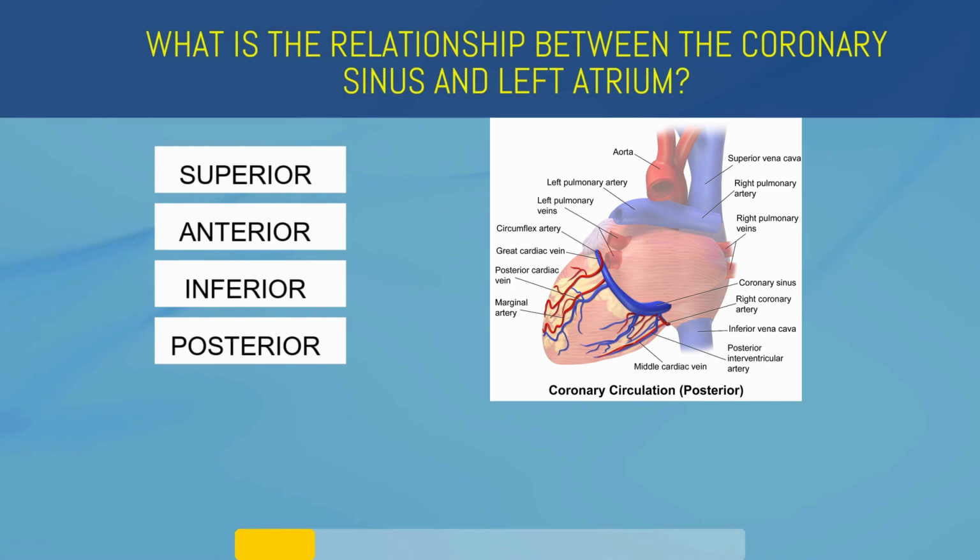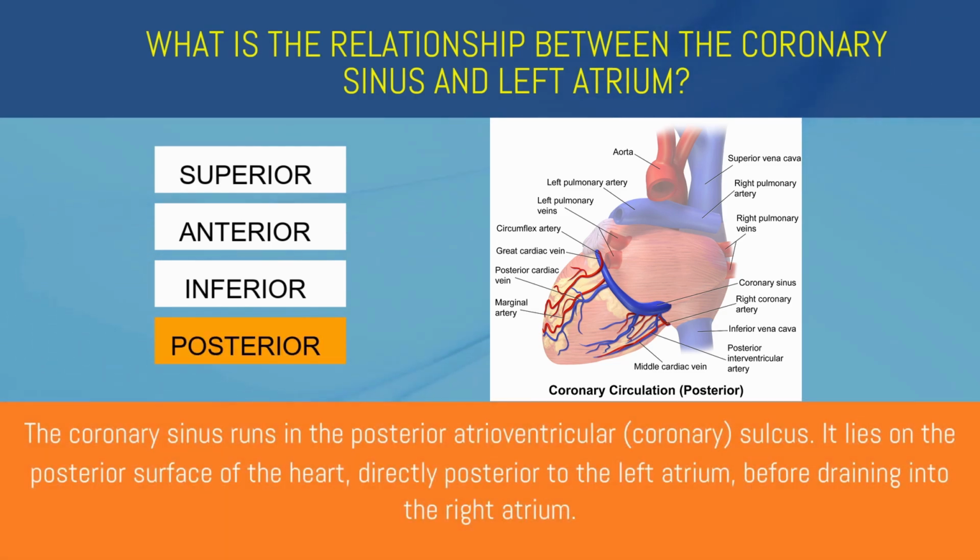What is the relationship between the coronary sinus and left atrium? Superior, anterior, inferior, or posterior? Posterior. The coronary sinus runs in the posterior atrioventricular sulcus. It lies on the posterior surface of the heart, directly posterior to the left atrium, before draining into the right atrium.